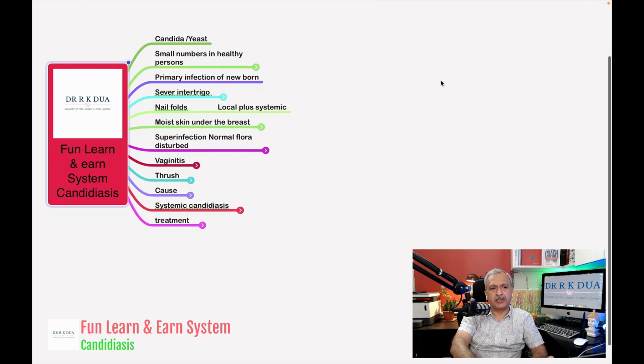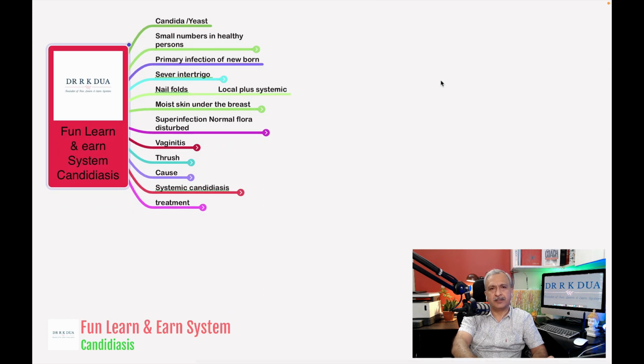So, today's topic is candidiasis. So, what exactly is this candidiasis? This candidiasis is a fungal infection. That fungal infection is caused by the candida which is already present in our body. And whenever this candida finds good opportunity. When is a good opportunity for the candida to flourish in our body?